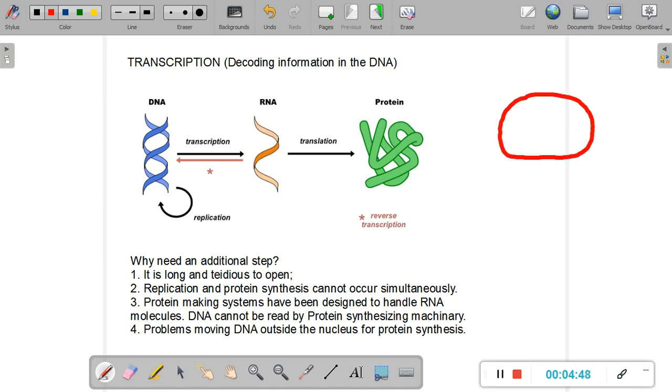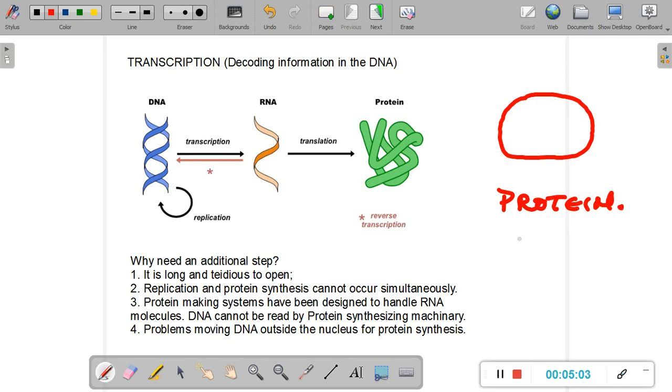Let us just take a prokaryotic DNA, circular DNA. Let us say it intends to now replicate. So we will have a replication bubble, and then the two strands will separate out. But you must bear in mind that for all of these replication processes, we also require a wide variety of proteins.